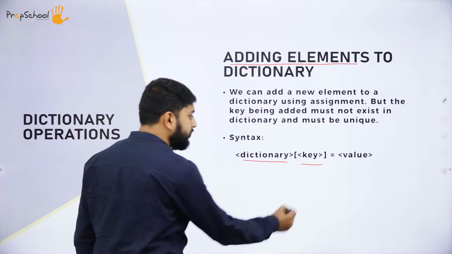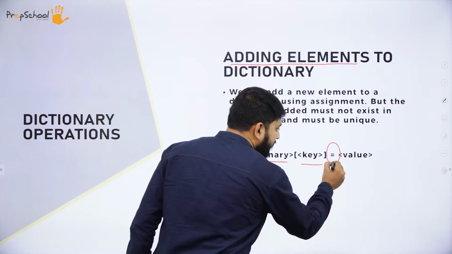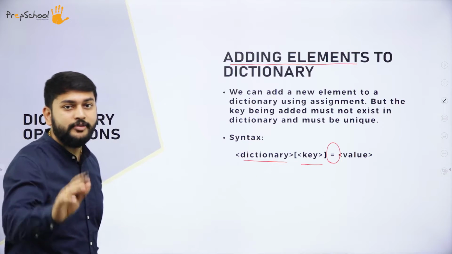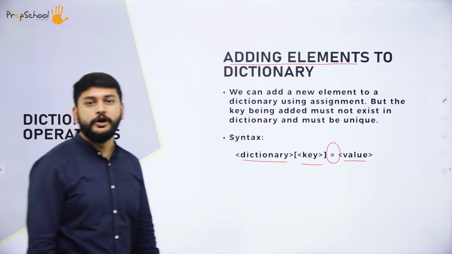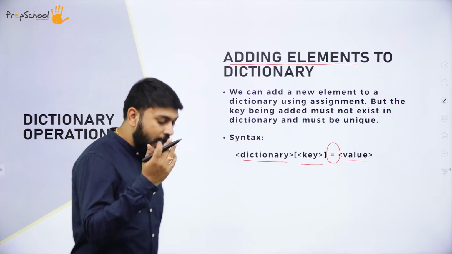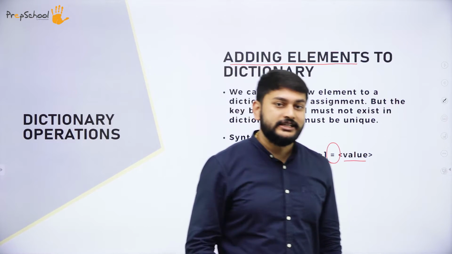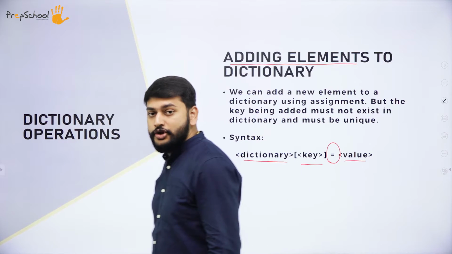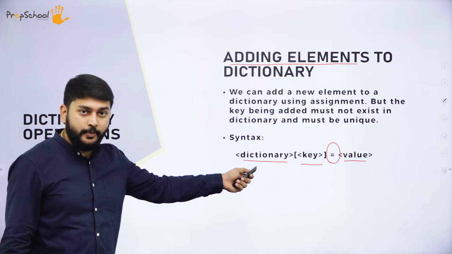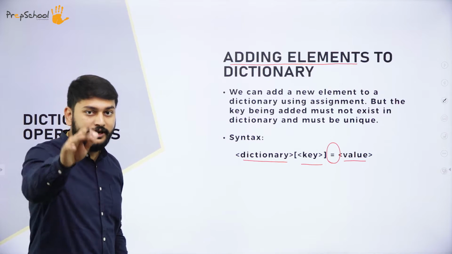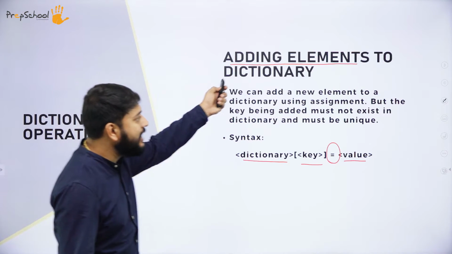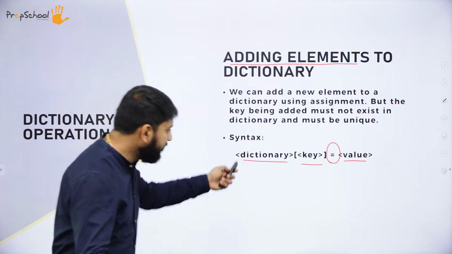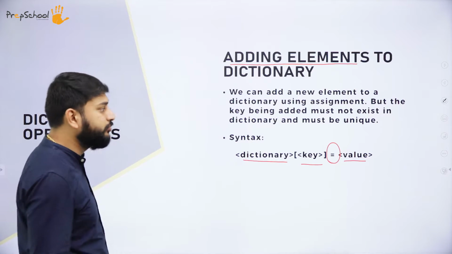Then I have to use the assignment operator, and then you write the value that you want to give. So this is how you add an element to the dictionary individually. Remember this concept, remember this syntax. I will discuss this again in the next slide. So what am I doing? Adding an element to the dictionary. Remember the syntax.